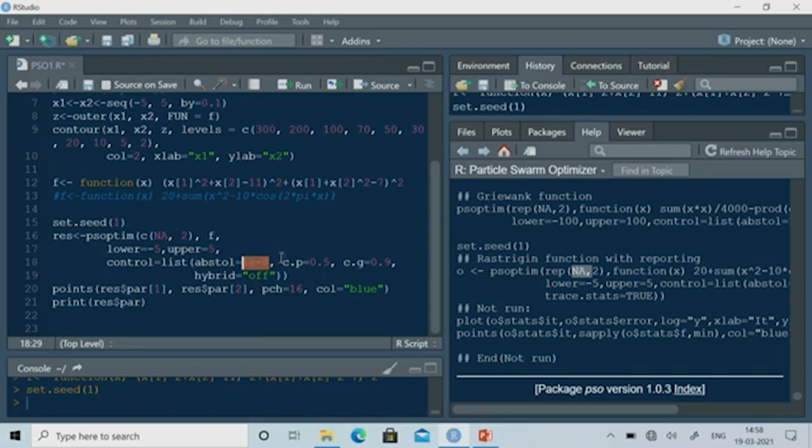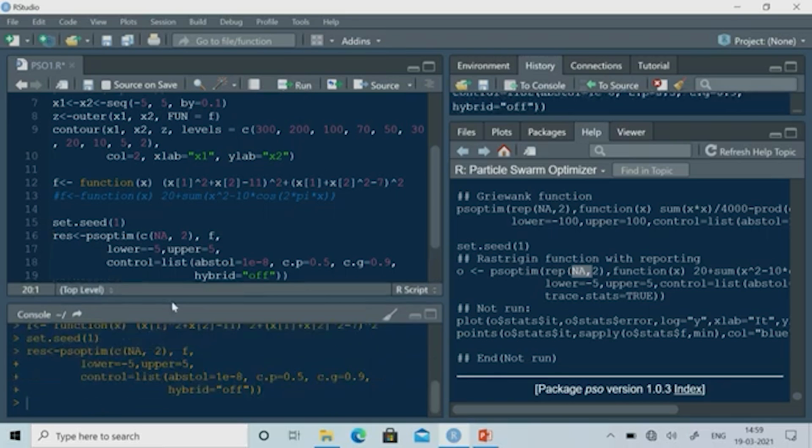I may define Cp and Cg or I may not. If we are not giving them, the default values will be taken. And hybrid is off. Okay, so I am not using any hybrid. It is off basically, or you may not write this at all. If we execute this particular line, it will execute the PSO algorithm. We are getting the solution, you can see that.